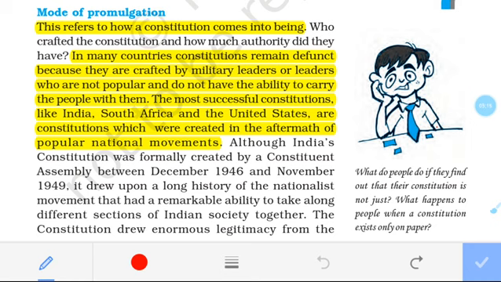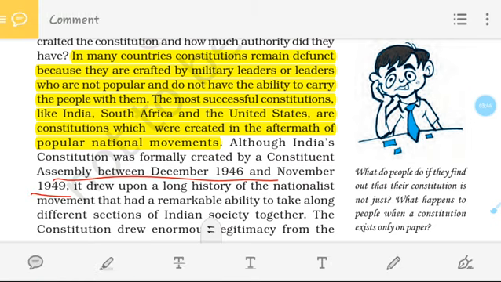Now, we all know that our Indian Constituent Assembly came in 1946 and the constitution was adopted in 1949, and it had a huge amount of nationalist movement, which is very remarkable and worth remembering, because between December 1946 and 1949 there were lots of struggle periods.